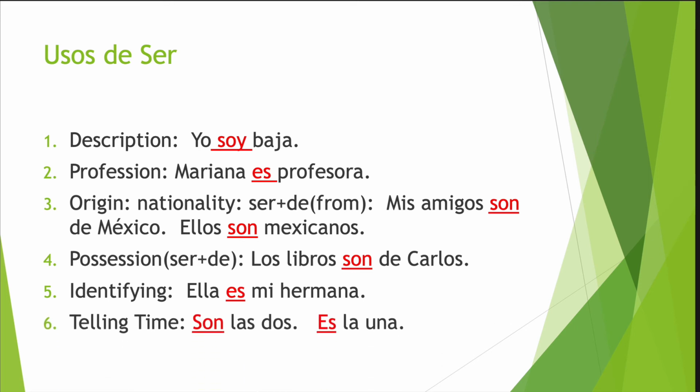And telling time. Son las 2. It's 2 o'clock. Es la 1. It's 1 o'clock. In Spanish, es is used for 1 o'clock. Everything else uses son las 2, son las 3, son las 4. Only 1 o'clock is singular, right? So it's es. So if you want to say 5 o'clock, you say son las 5.